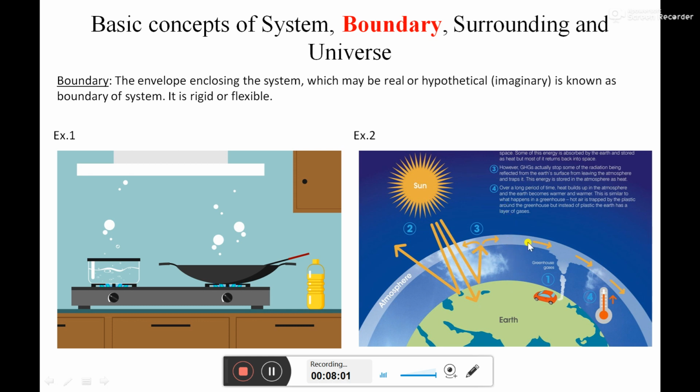Okay, because this is not a physical boundary, it is an imaginary or hypothetical boundary present in the form of gas region or gas volume. So whenever it crosses this atmosphere, we can say the rocket has crossed the boundary of Earth.